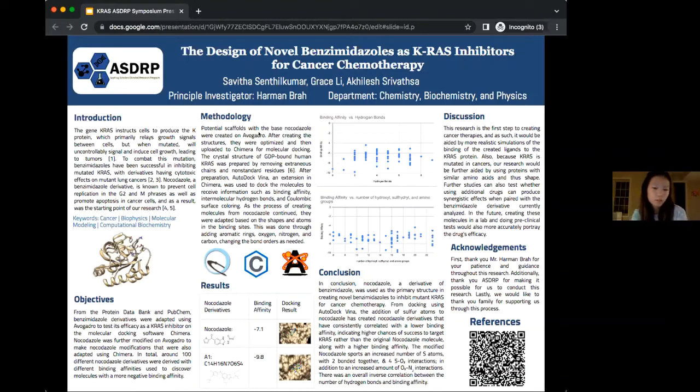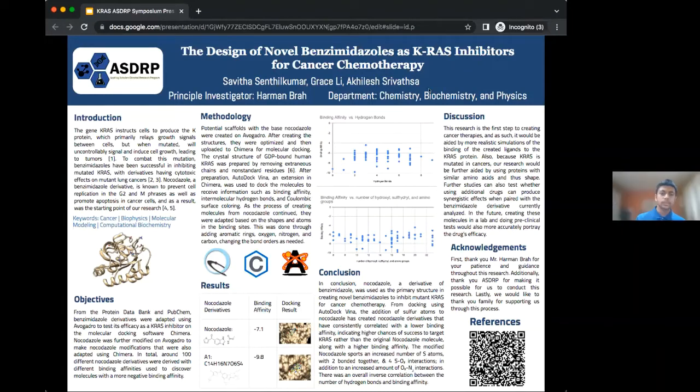And so our modified Nocodazole A1 sports an increased number of sulfur atoms with 2 bonded together and 4 sulfur to oxygen interactions, in addition to an increased amount of oxygen and nitrogen interactions. And there was an overall inverse correlation between the number of hydrogen bonds and binding affinity, so that when scientists in the future continue to make more Nocodazole derivatives, it would be better to create a molecule with less hydrogen bonds.